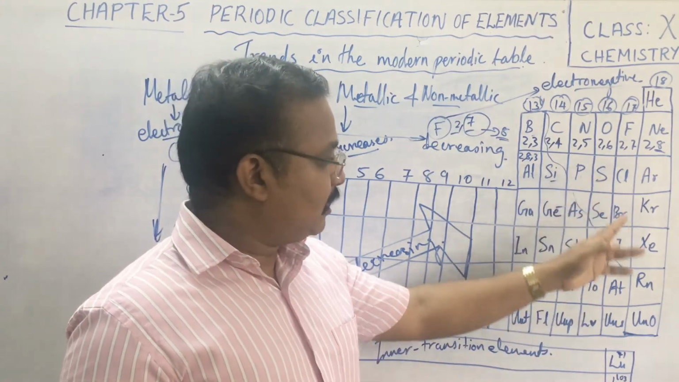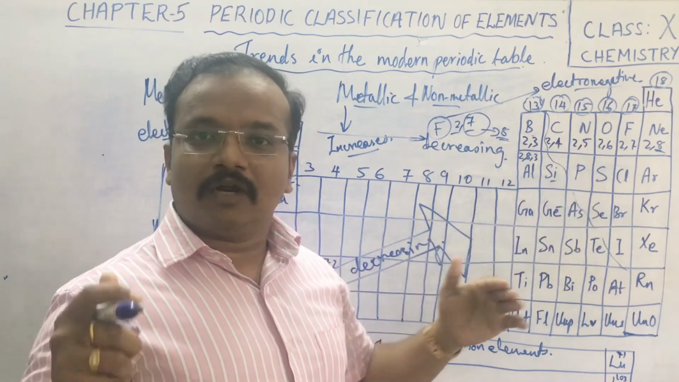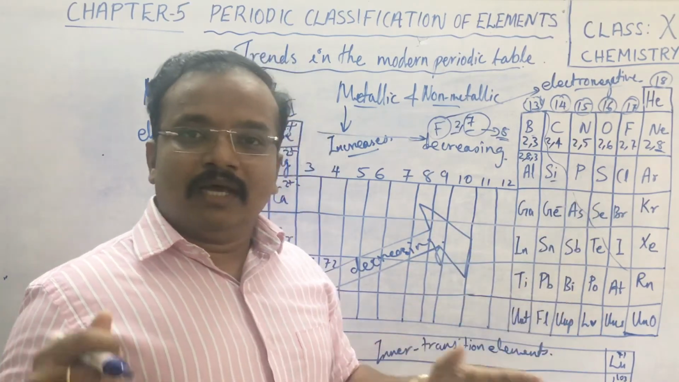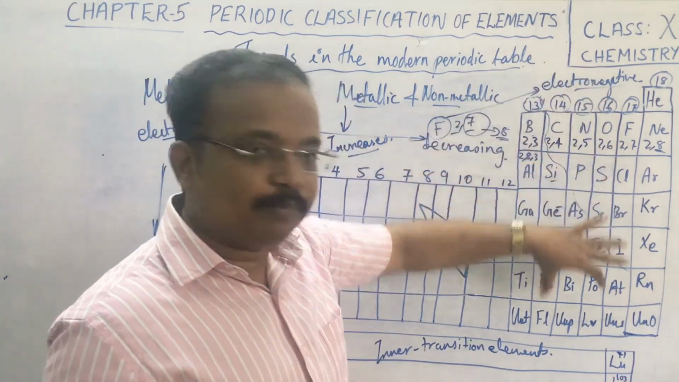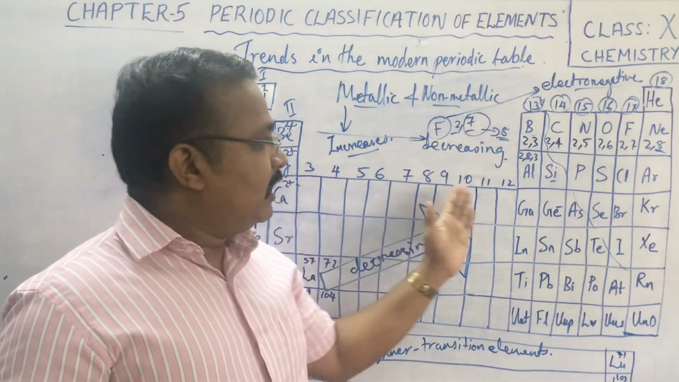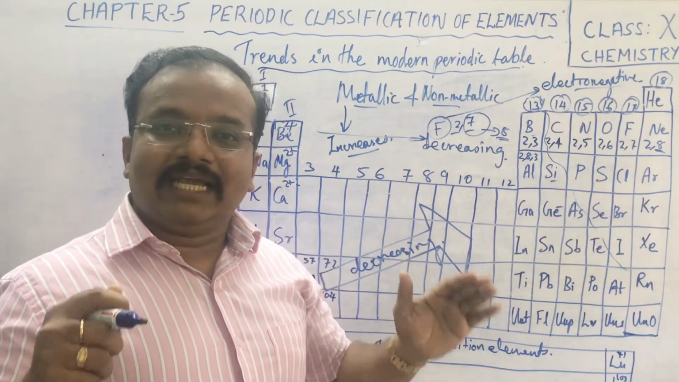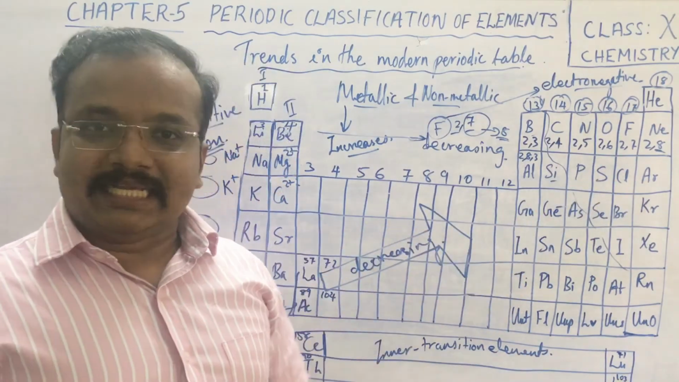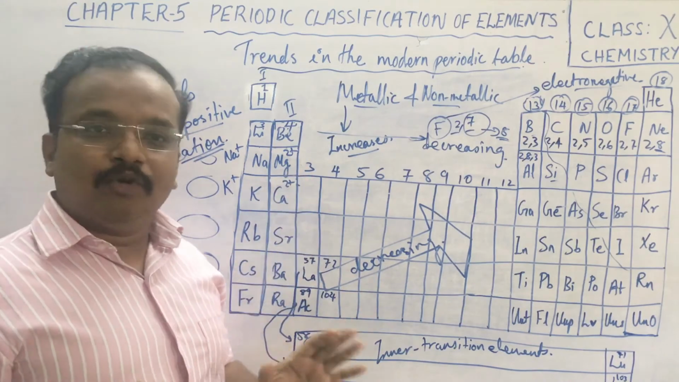Okay, and here also nitrogen, phosphorus and all are very good non-metals, but when you come down to bismuth and all, they start showing metallic character. So down the group, metallic character increasing, and left to right in periods, the metallic character decreases, but non-metallic character keeps on increasing. So children, in this topic we have discussed metallic and non-metallic character.